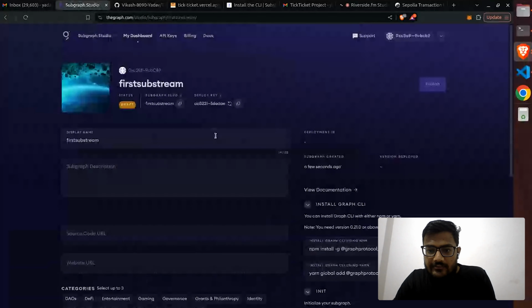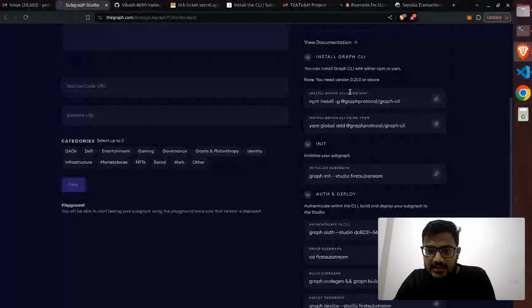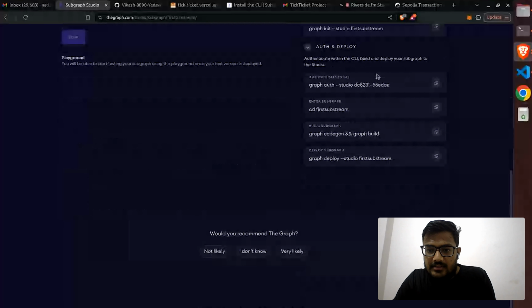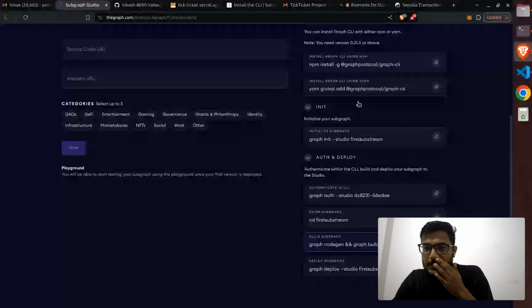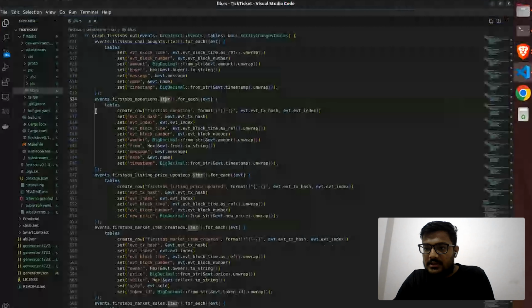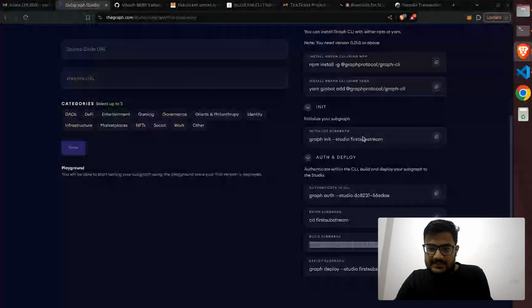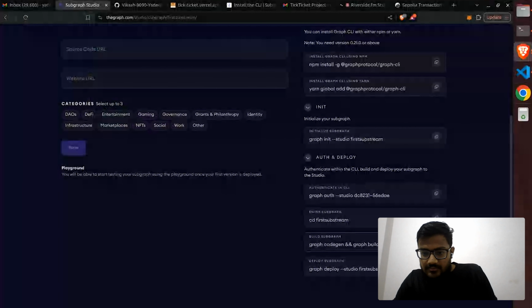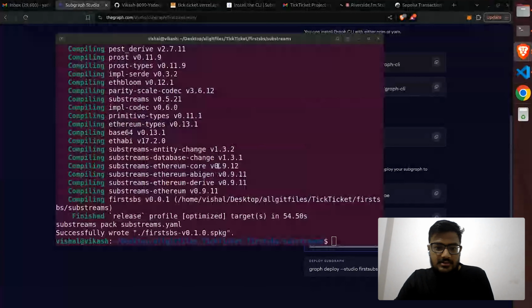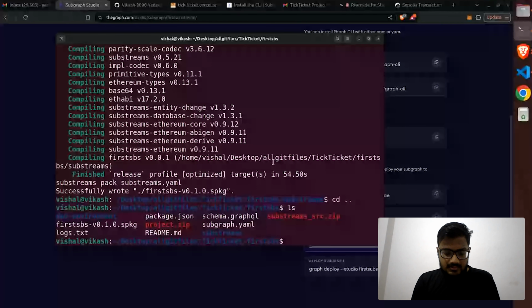We don't have to do all these things till here. We just need to do this, because we already have the schema and subgraph. So we don't need to do all this stuff. We can continue from here with the codegen and build.